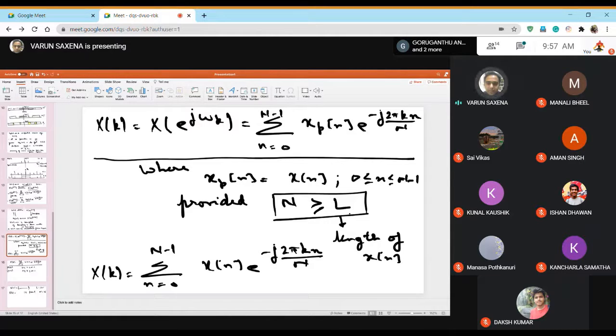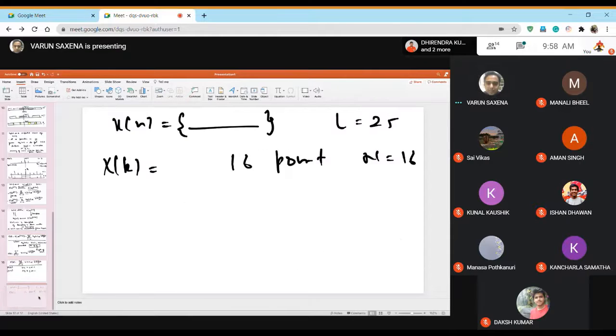But you only want a DFT which is useful, because ultimately you should be able to recover the information of the original signal back. The original signal is not x_p[n], the original signal is x[n]. So only those x_p[n] are valid that can give you back x[n].